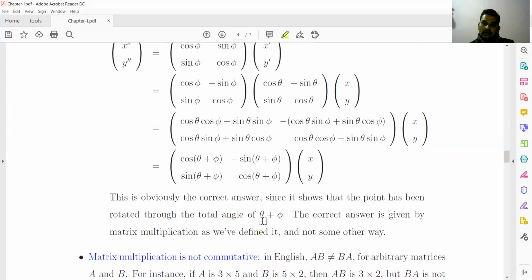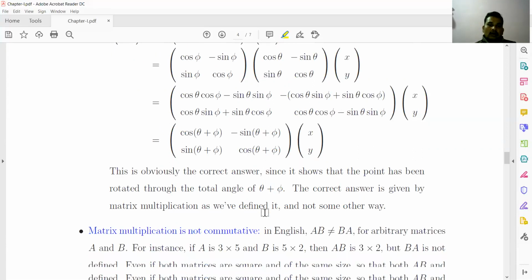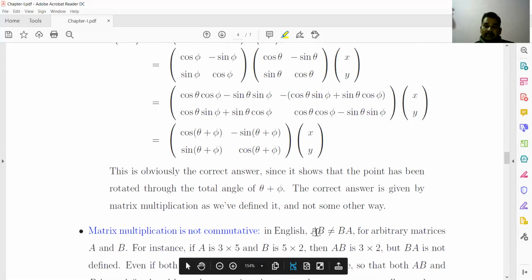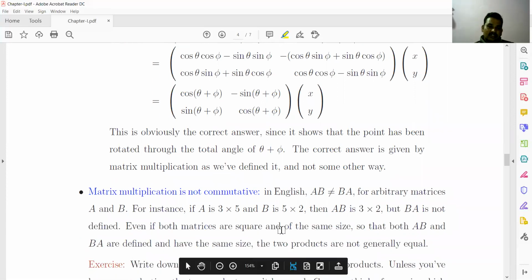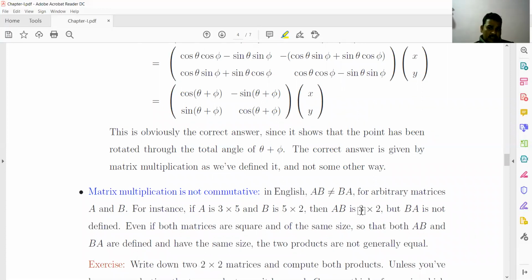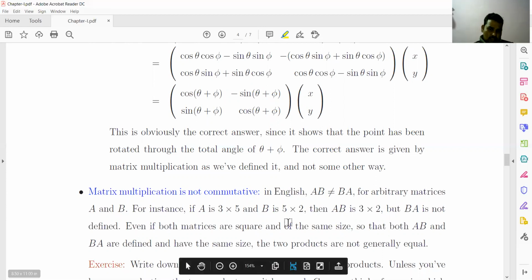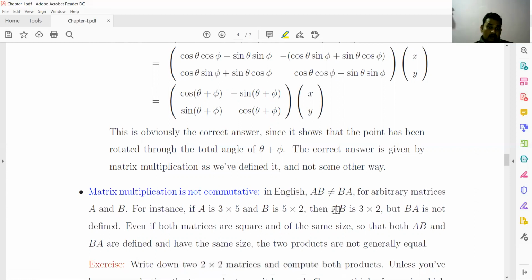Now, matrix multiplication is not commutative. That is, AB is not equal to BA for arbitrary matrices A and B. For instance, if A is a 3 cross 5 matrix and B is a 5 cross 2 matrix, then AB is 3 cross 2, but BA is not defined because the number of columns in B is not equal to the number of rows in A.